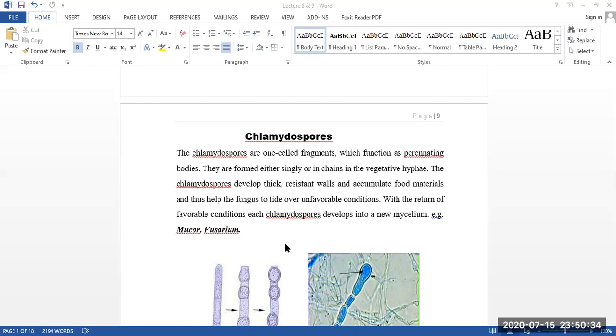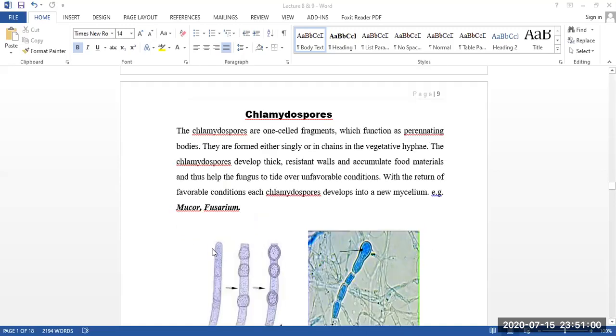Okay, what is the function of it? You can also say that they are perennating bodies. They are formed either singly or in chains in the vegetative hyphae, and then develop a thick resistant wall and accumulate food materials, and thus help the fungus to tide over unfavorable conditions, such as in Mucor and Fusarium.